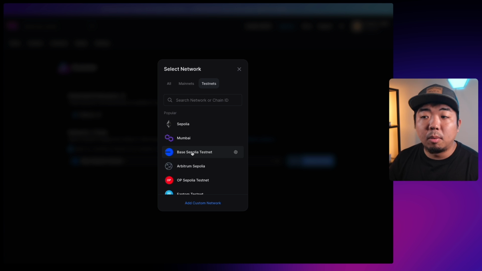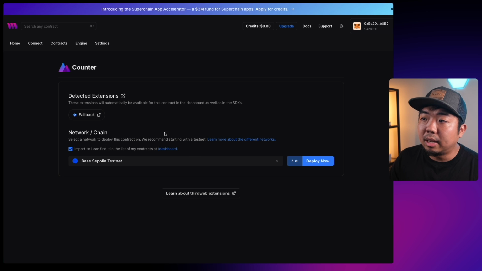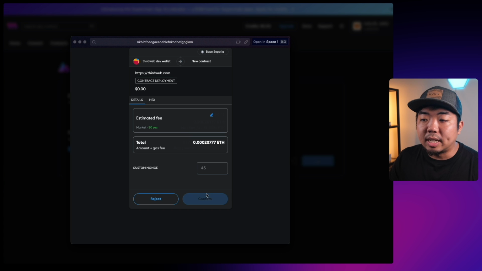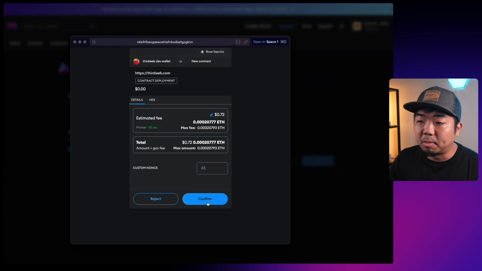Just be aware that whatever network you deploy to, you have to make sure that you have some funds for that network in your wallet so that you have the ability to deploy the smart contract. I'm going to select the base Sepolia here, and I'm going to click deploy now. This is going to open up a transaction here to deploy our contract. So I'm just going to hit confirm.